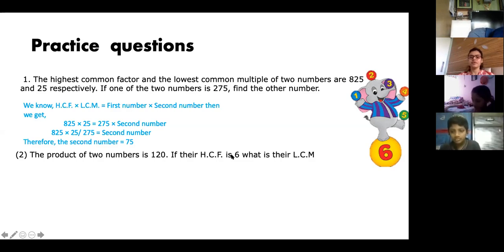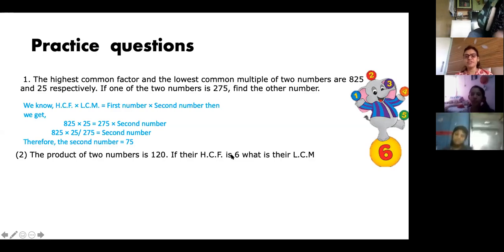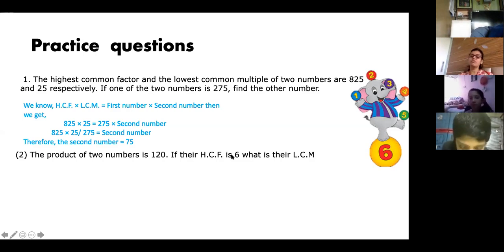By the way, ma'am, is this IGCSE or whatever it is in India? I don't know. In IGCSE the syllabus is the same, only the question paper pattern is different. In IGCSE the paper pattern is a little application based. In CBSE the paper pattern is not that application based, but the formula and the diagram things are asked in CBSE. In ICSE a similar pattern is there, just a little bit different.